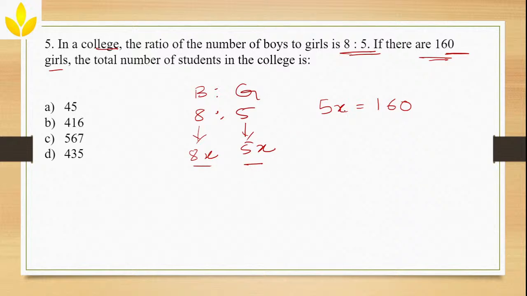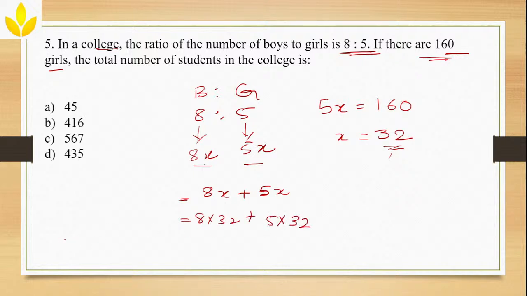Simple. So if 5x is equal to 160, what is the value of x? 5 ones are 5, 5 3s are 15, and 5 2s are 10. So x is equal to 32. Substitute the value of x here. So 8x plus 5x, which is what I need, right? So 8 into 32 plus 5 into 32, correct?